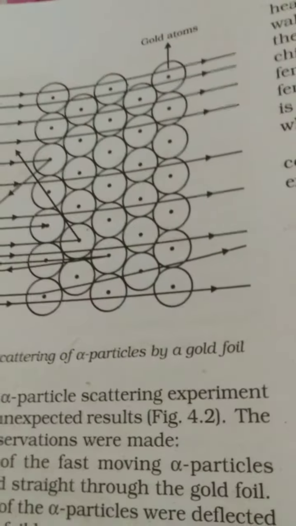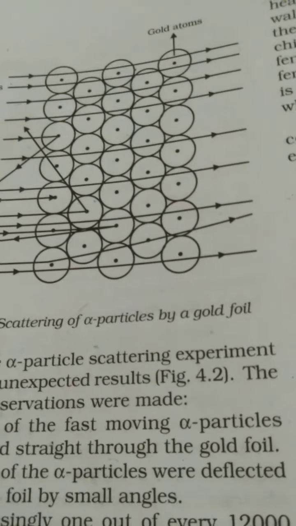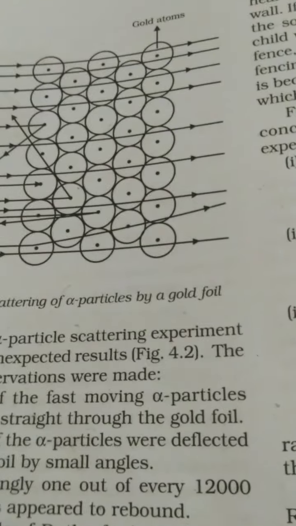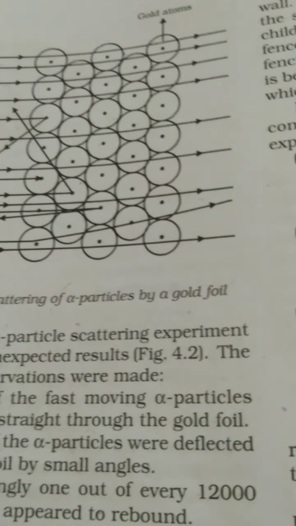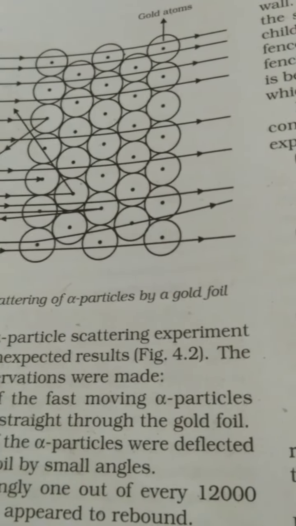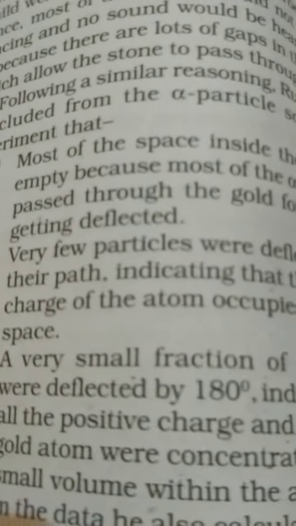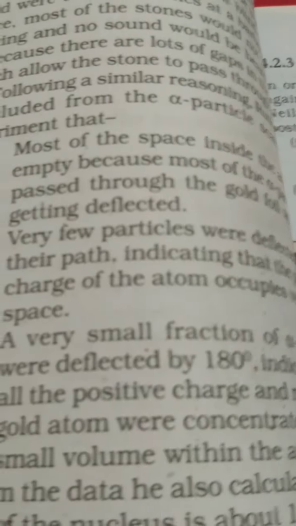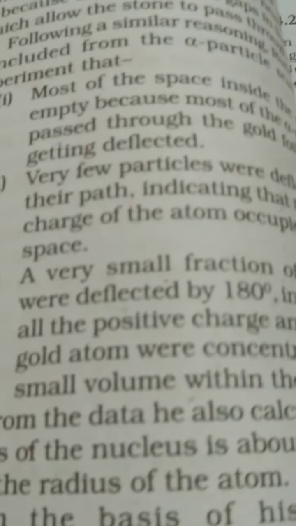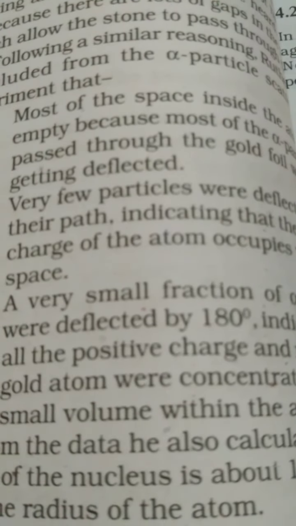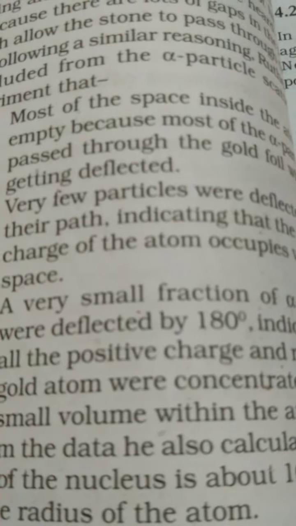Why? Because maximum of the alpha particles have crossed the atom without any obstacle. So he is saying that most of the space inside the atom is empty, so the alpha particle does not meet any obstacle, any hindrance, any hurdles, and it crosses the gold atom without any obstacle, without any problem. So they do not face any deflection; they pass the gold atom very easily.